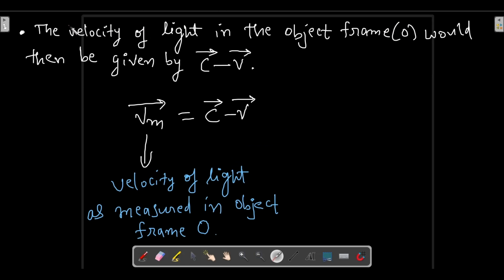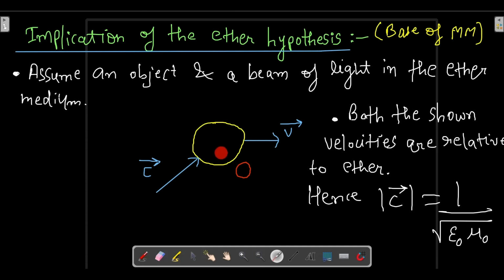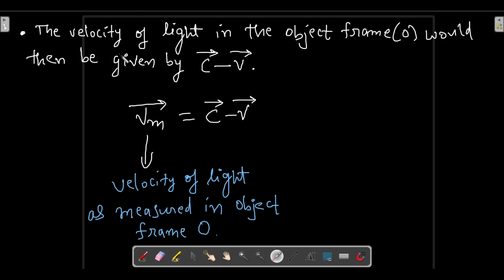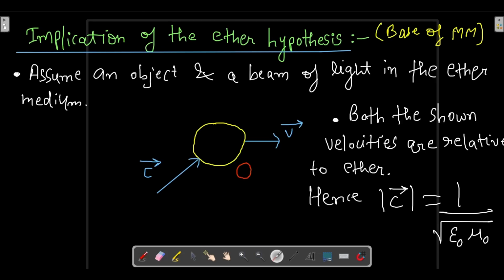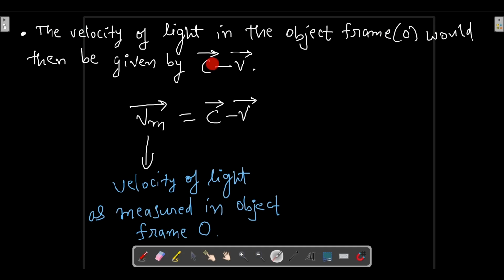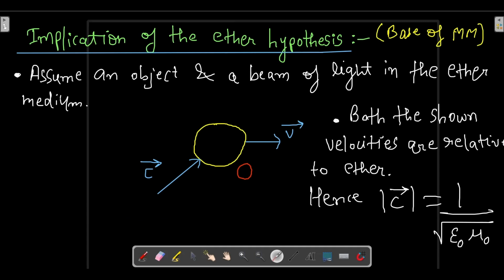Now the velocity of light in the object frame O would be given by c minus v. If we want to find the velocity of light in the object frame, rather than in the ether frame, what will happen? It will be given by c vector minus v vector. Why? Because with respect to the object, the object will be at rest.